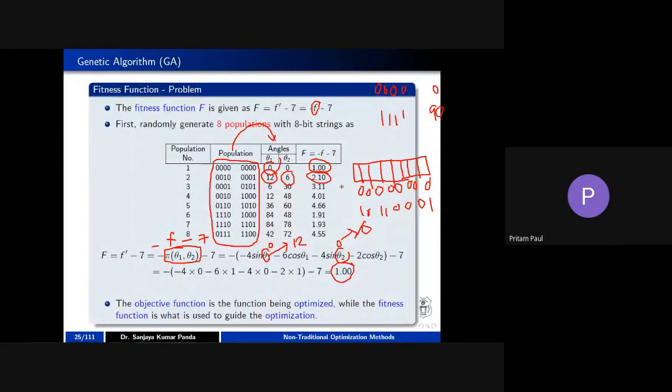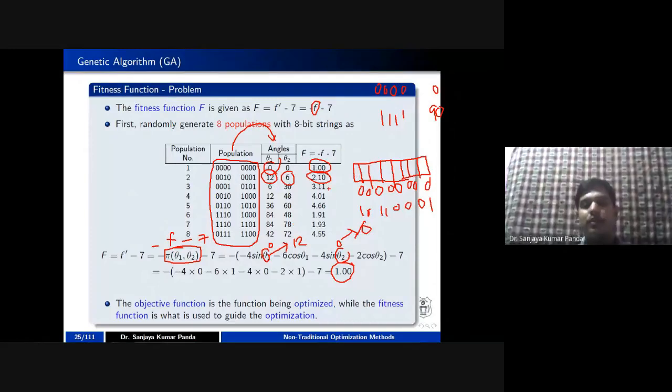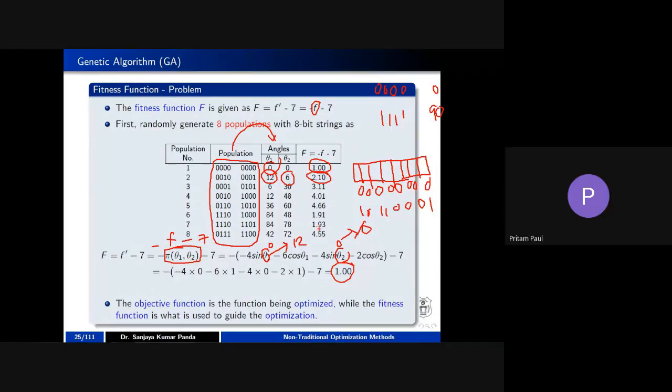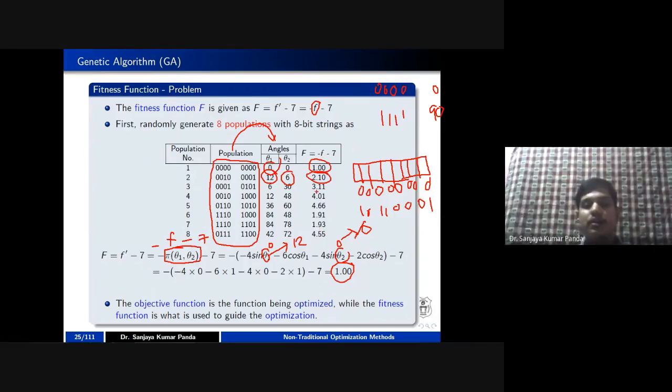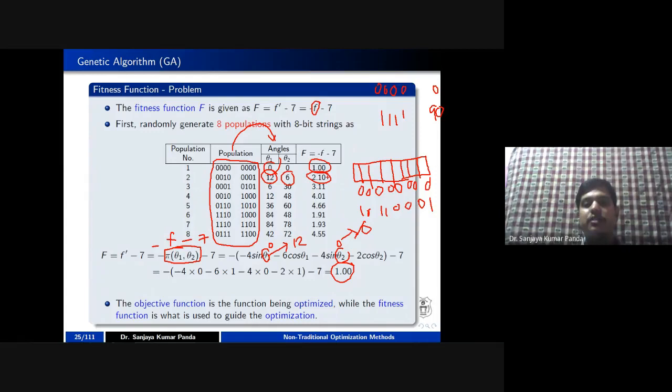Once you calculate and evaluate, here we are trying to find the maximize value, that is minus of f(x). If you calculate these fitness values, once you determine this fitness value, now you can decide which population is fit and which population is unfit. That we will do in the process of selection.